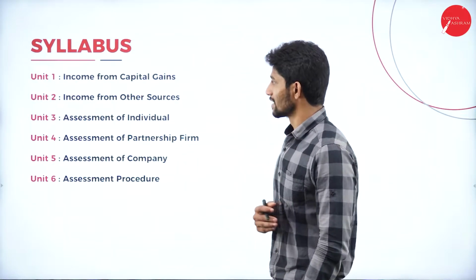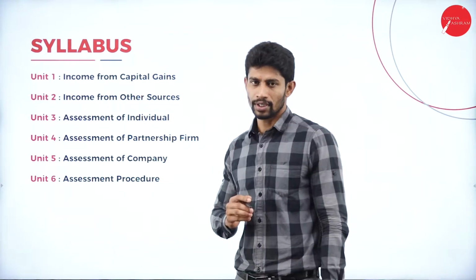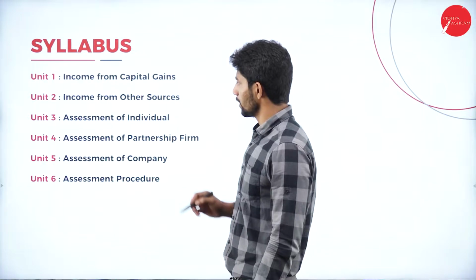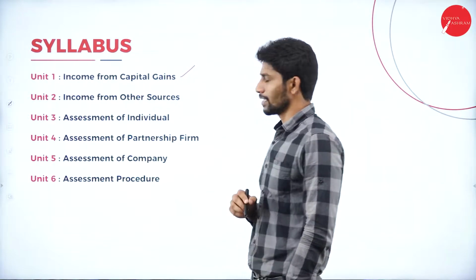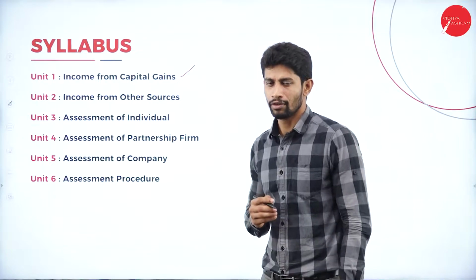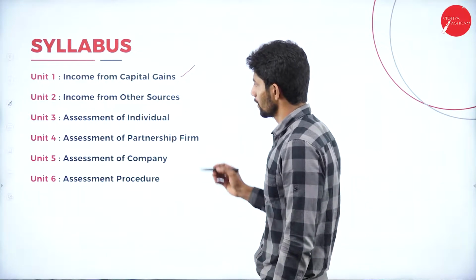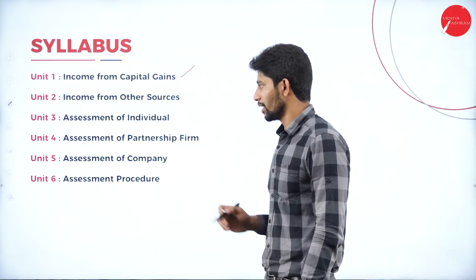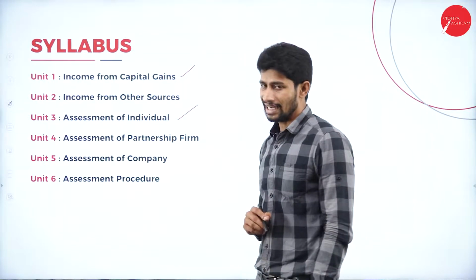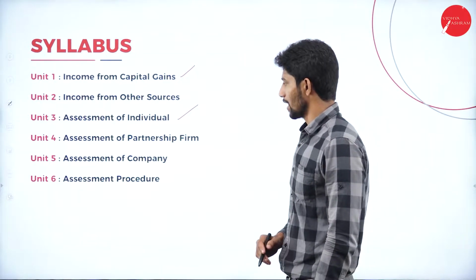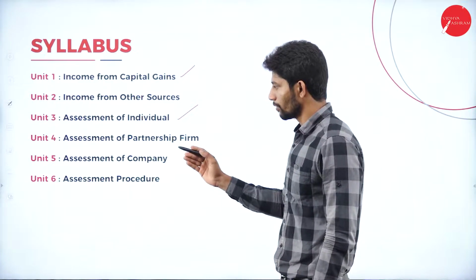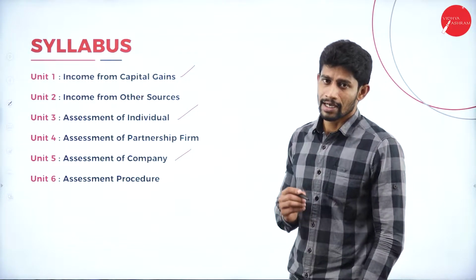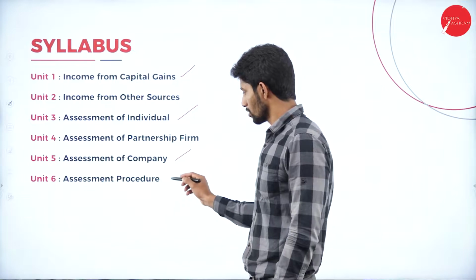So if you look into the syllabus, totally we have 6 units under this subject, that is Income Tax 2. So unit number 1 deals with income from capital gains. Yes, under unit number 1, we will be knowing about income from capital gains. Unit number 2, it deals with income from other sources. Unit number 3 deals with assessment of individuals. And unit number 4, assessment of partnership firm. Unit number 5, it deals with assessment of company. And the last unit, 6th unit, it deals with assessment procedure.